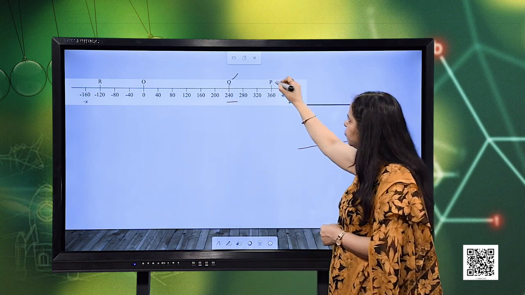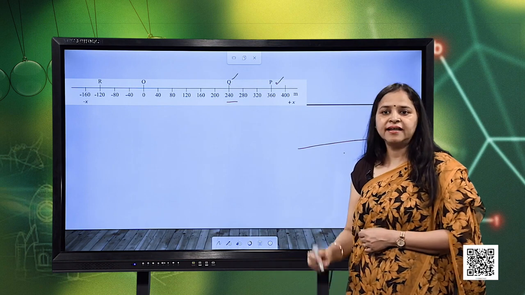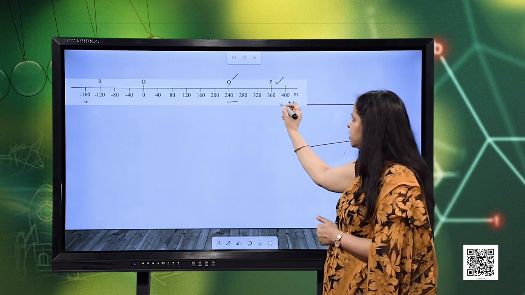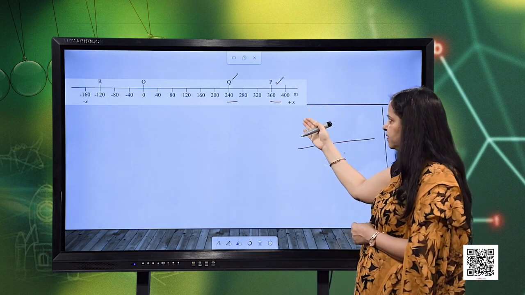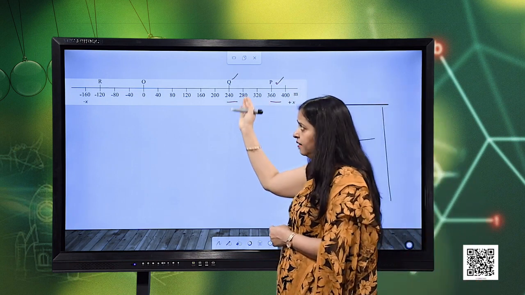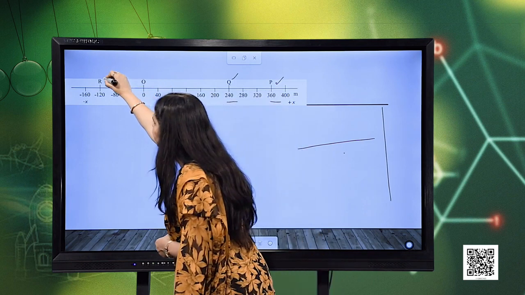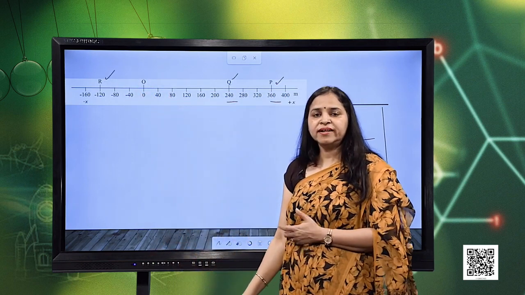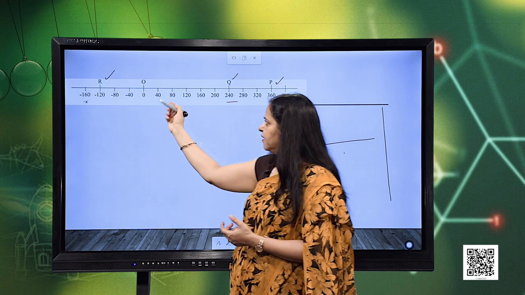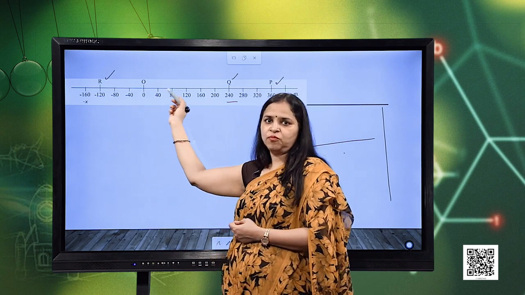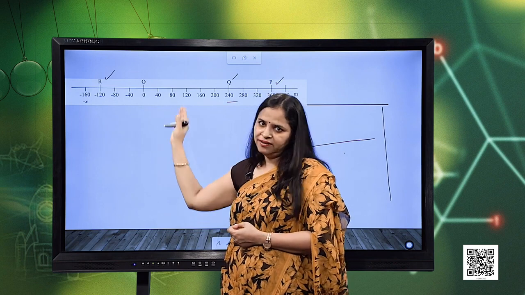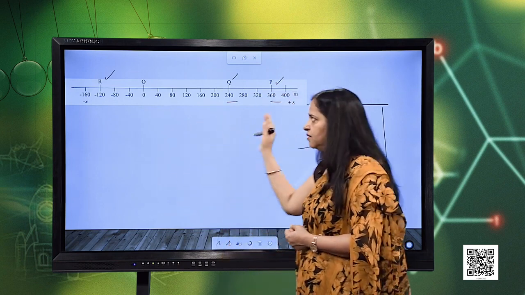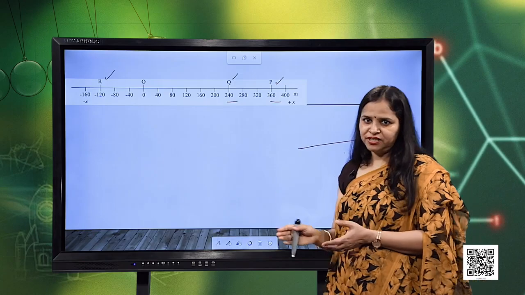Suppose the particle is at point P at any instant, then what will be the position? Its position will be 360 meters. Then suppose the particle is at this position R, then what is its position? Its position is at a distance of minus 120 meters, or towards the left of the reference point. So, this is how we describe the position.